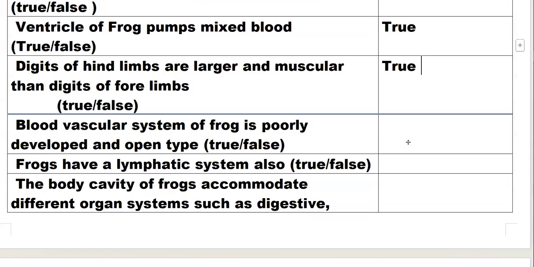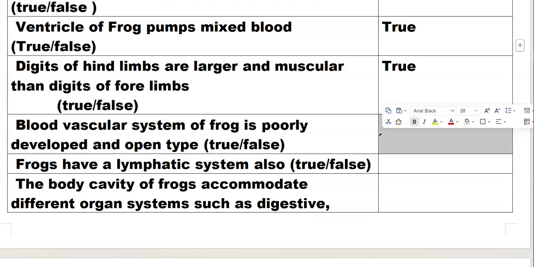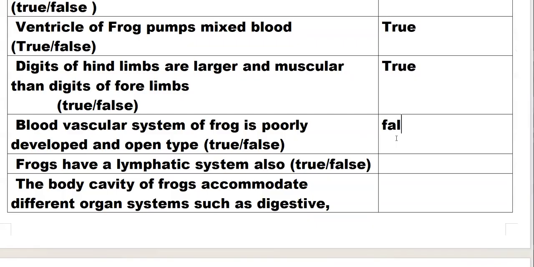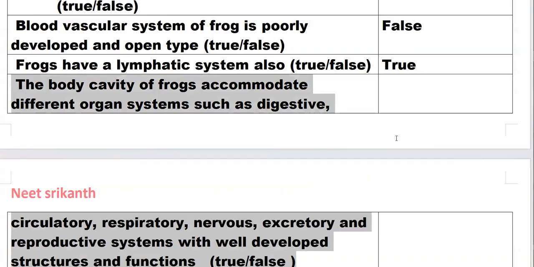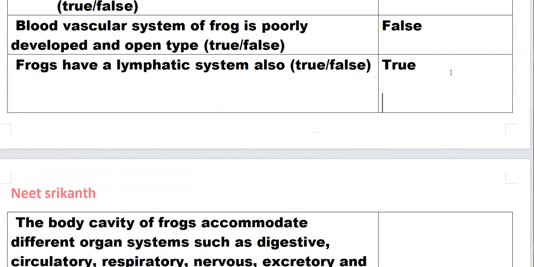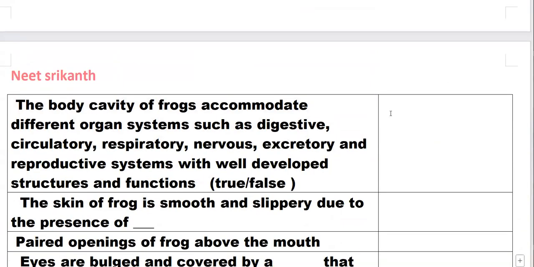The blood vascular system of a frog is poorly developed and open type. No, that is false. It is a closed type of circulatory system, and the blood vascular system of a frog is well developed. Frogs have a lymphatic system also. Yes, that's true. The body cavity of a frog accommodates different organ systems such as digestive, respiratory, circulatory, nervous, excretory, and reproductive, with well-developed structure and function. Yes, that's true.